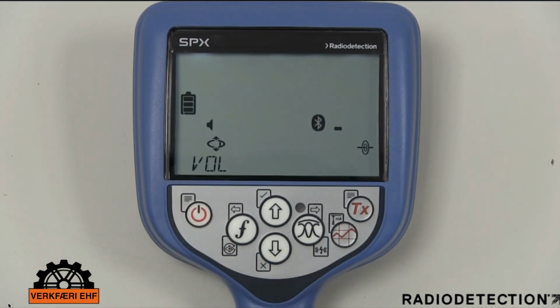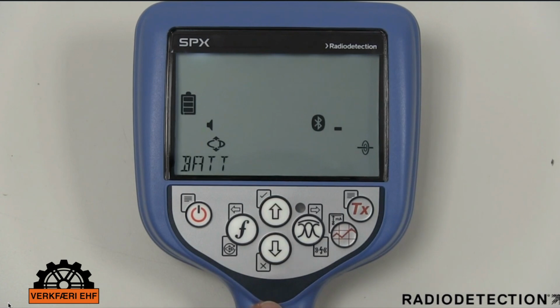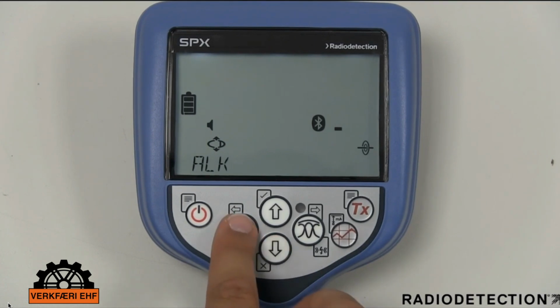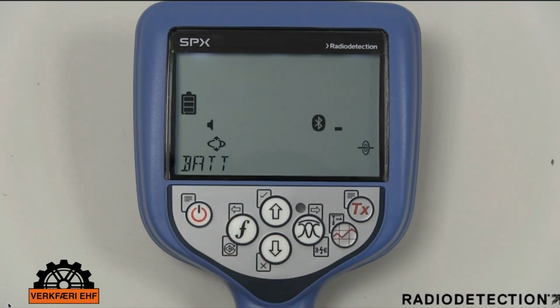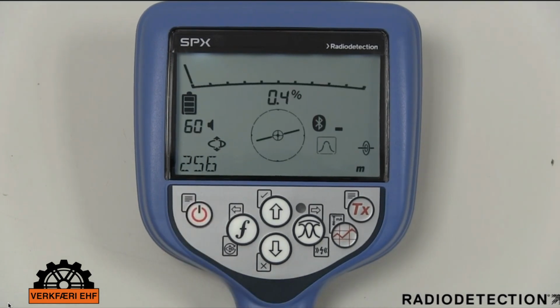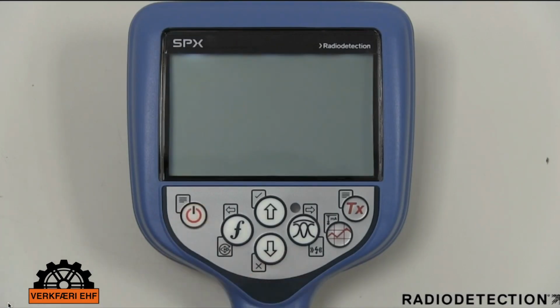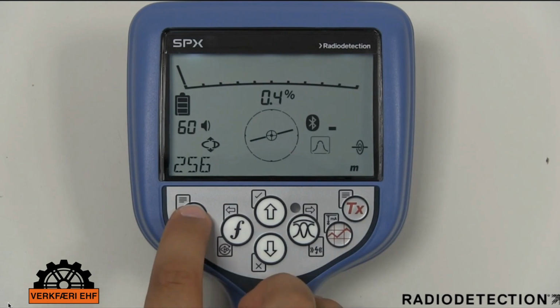To navigate the locator menu, press the power key briefly to enter the menu, use the up and down keys to scroll through the menu options, press the antenna key to enter the options submenu, use the up and down arrows to scroll through the submenu options, press the F key to make a selection and return to the previous menu. Then press the power key again briefly to return to the main operation screen. There are 16 menu options available on the Precision Locator range that all follow the same format.